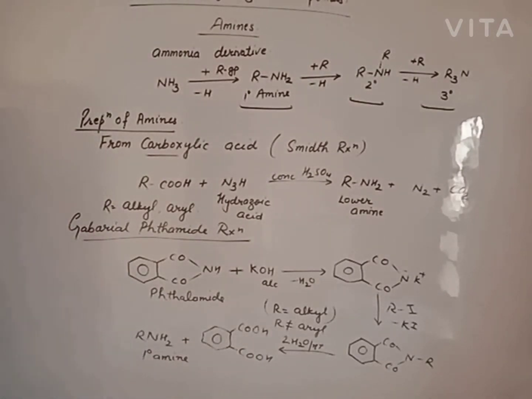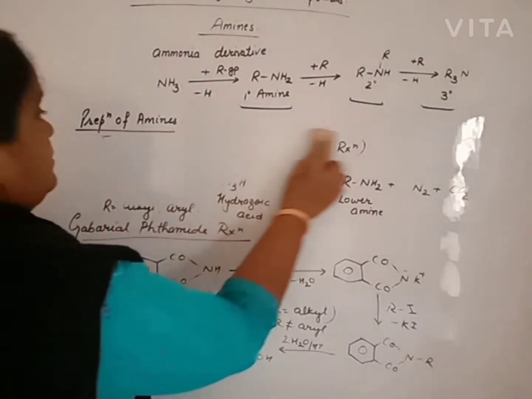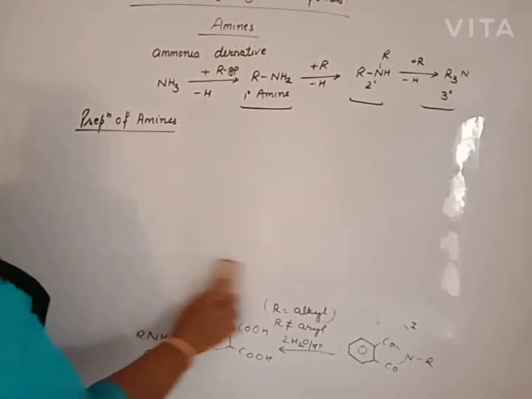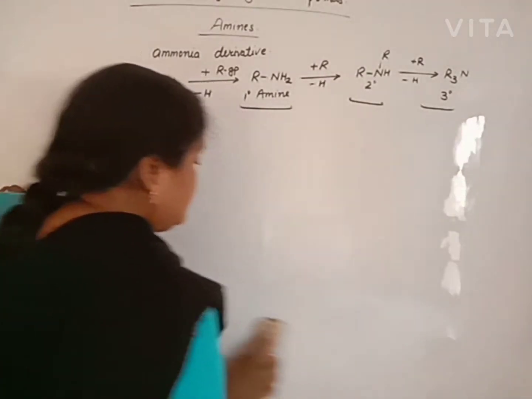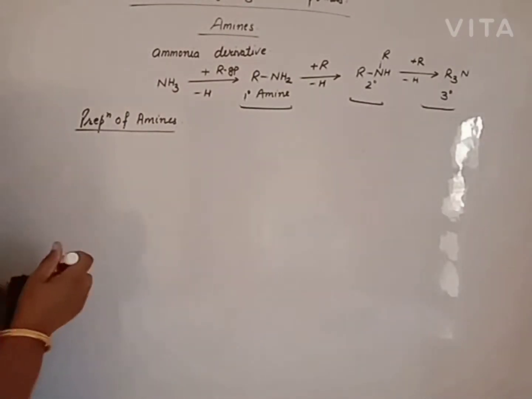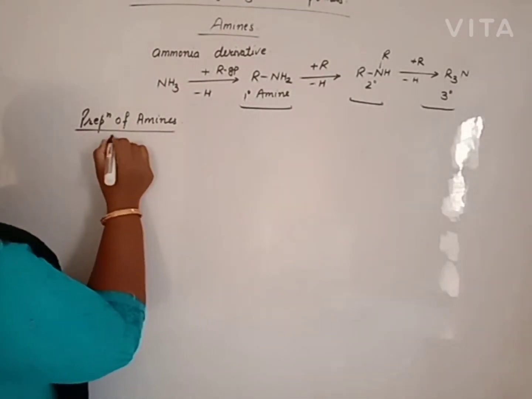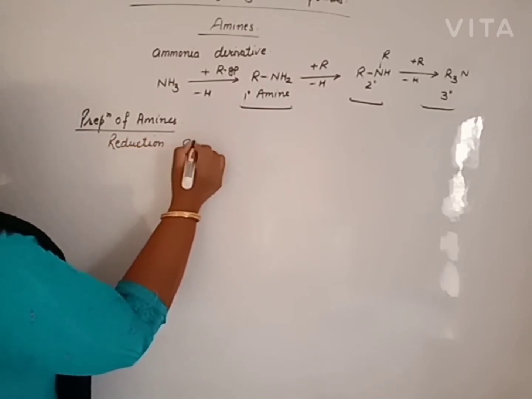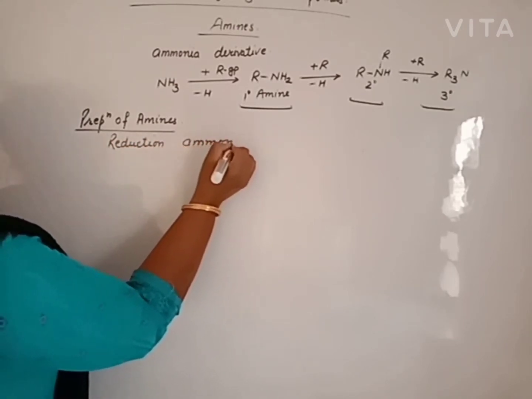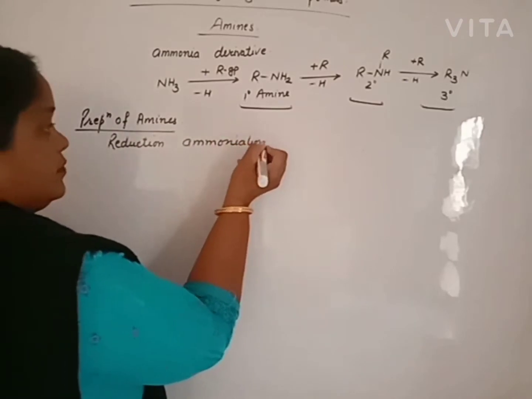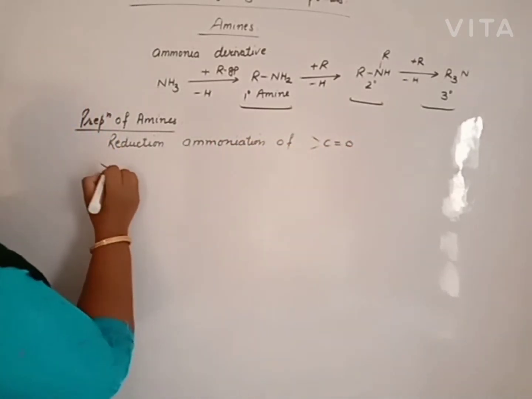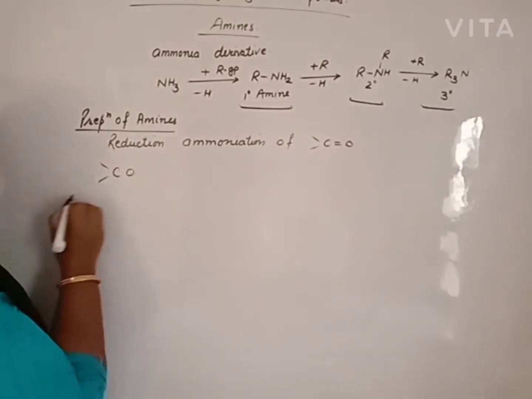Another method is reductive amination of aldehydes or ketones. This is reductive amination of the carbonyl group.